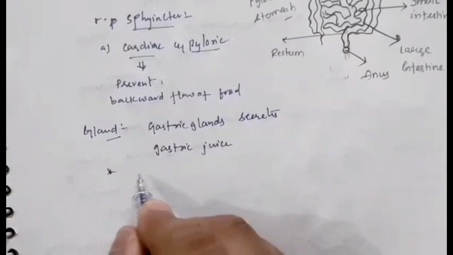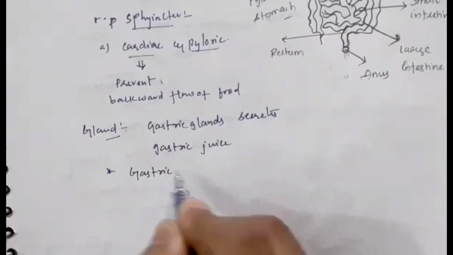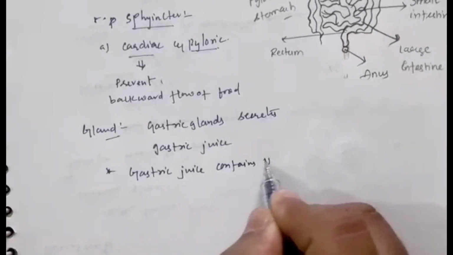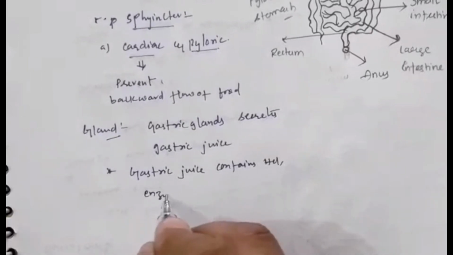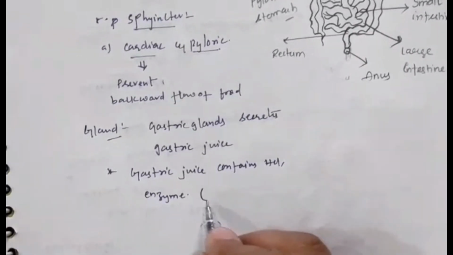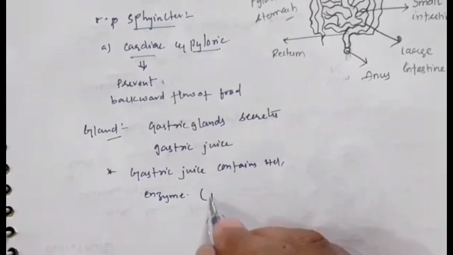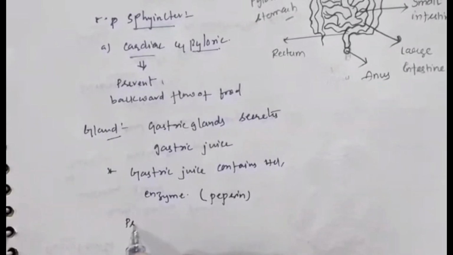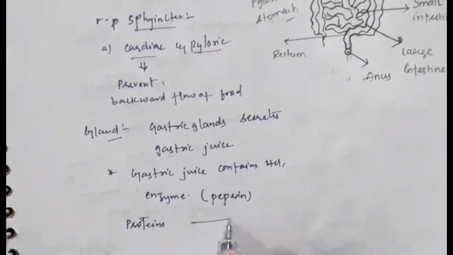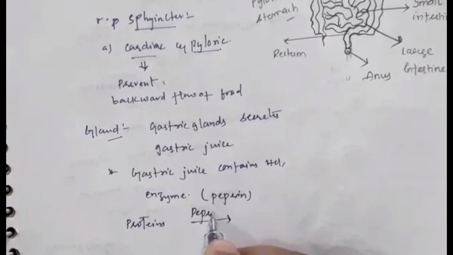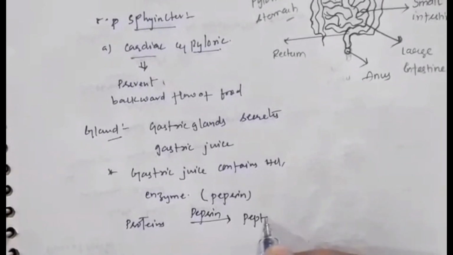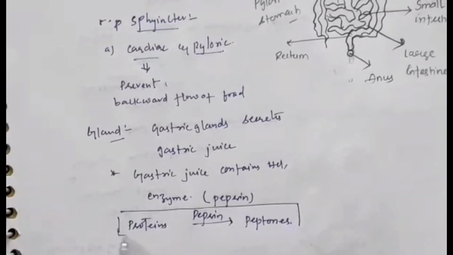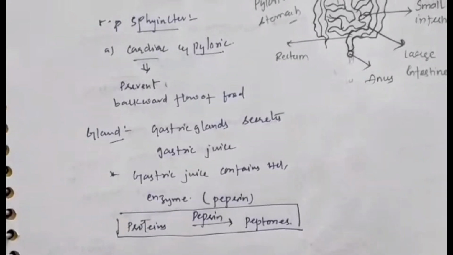So gastric juice contains HCl and an enzyme. What is that enzyme that we generally call? Pepsin. What will this pepsin do? It acts on proteins and converts proteins to peptones. So this is its function. That is what happens in our stomach. Is it clear for everyone, children?